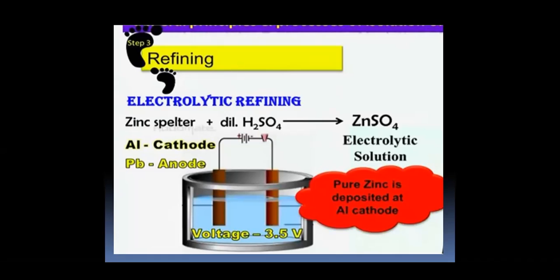Refining or purification: impure zinc is made the anode, and pure zinc is made the cathode. So pure zinc is deposited at the aluminum cathode. Zinc splinter is treated with dilute sulfuric acid to give zinc sulfate, which acts as the electrolytic solution.